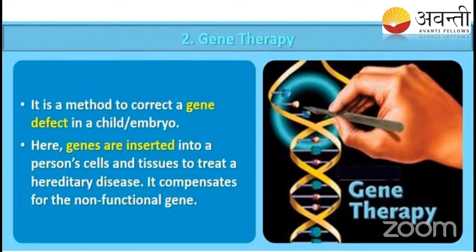Something faulty is there, and we are going to replace it with a pure or functioning enzyme, right? So here, in gene therapy, you know what a congenital disorder is, right? In a congenital disorder, some DNA is damaged or non-functional, so that enzyme is non-functional. In gene therapy, we remove the non-functional gene and replace it with the functional gene. That is what we call gene therapy.